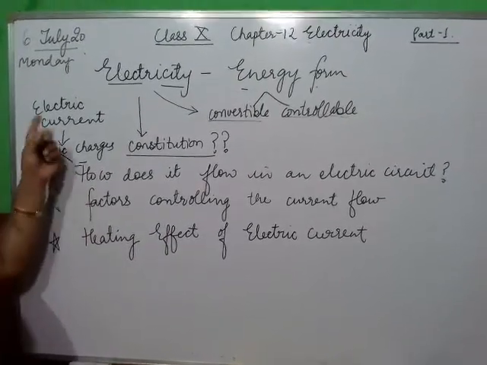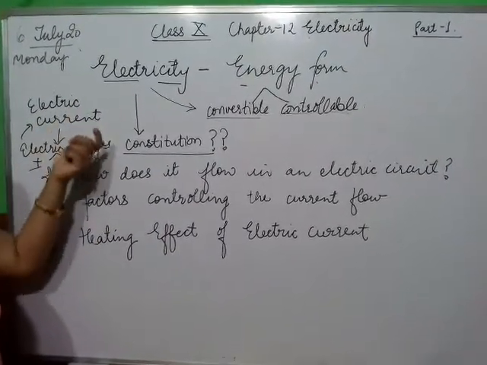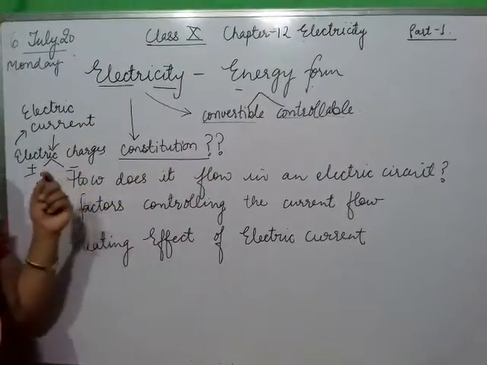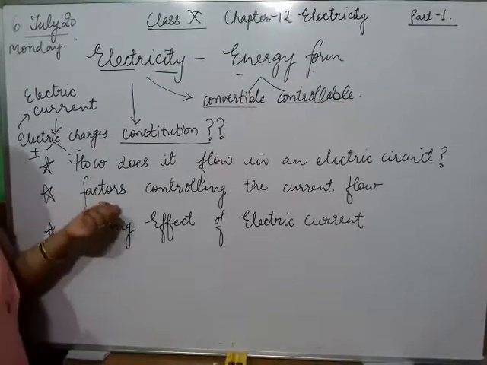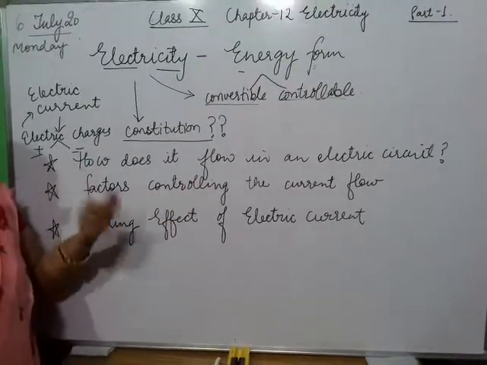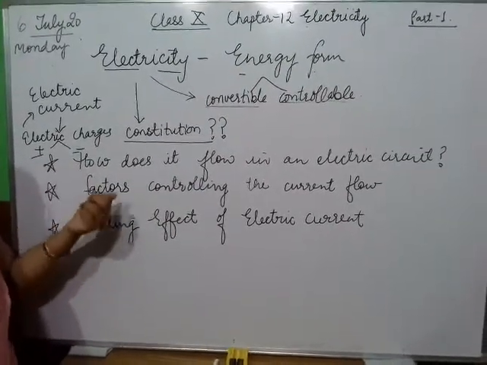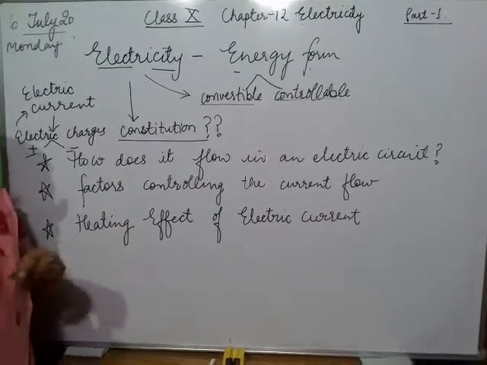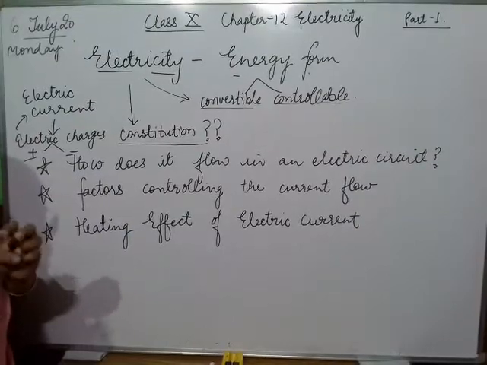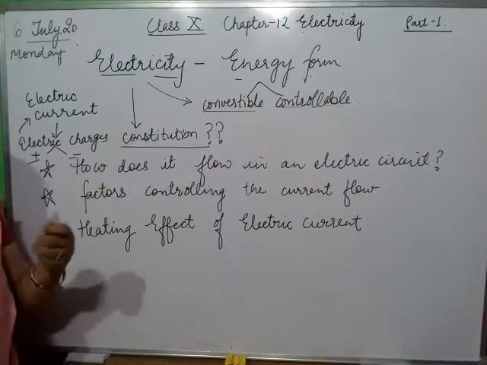We will also study how this current flows in an electric circuit, and the factors controlling the current flow in the circuit, along with the heating effect. Have you ever touched an electrical wire after some time? It feels hot.